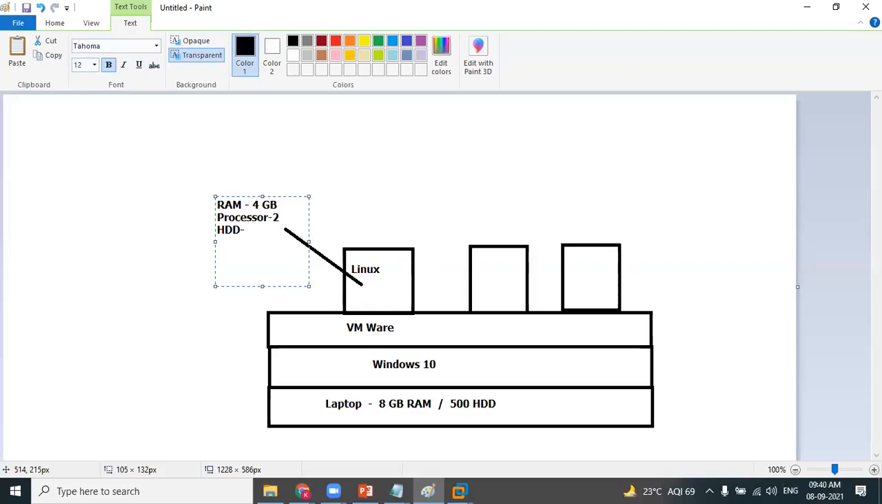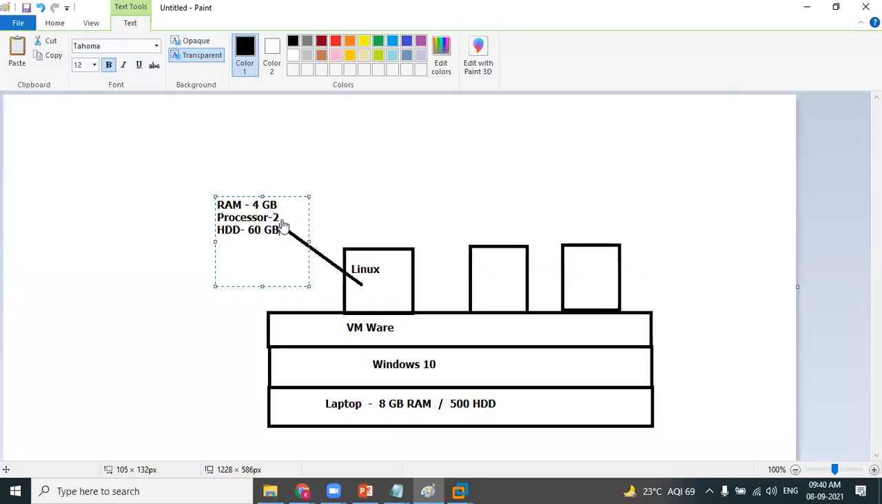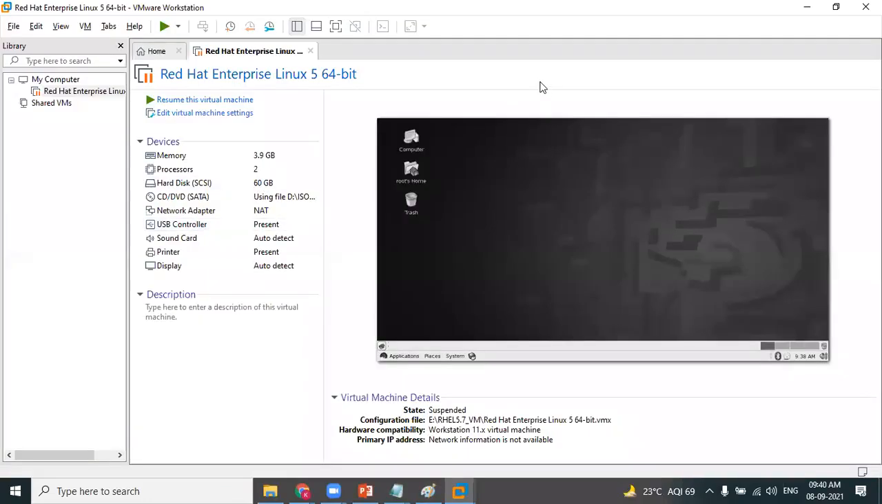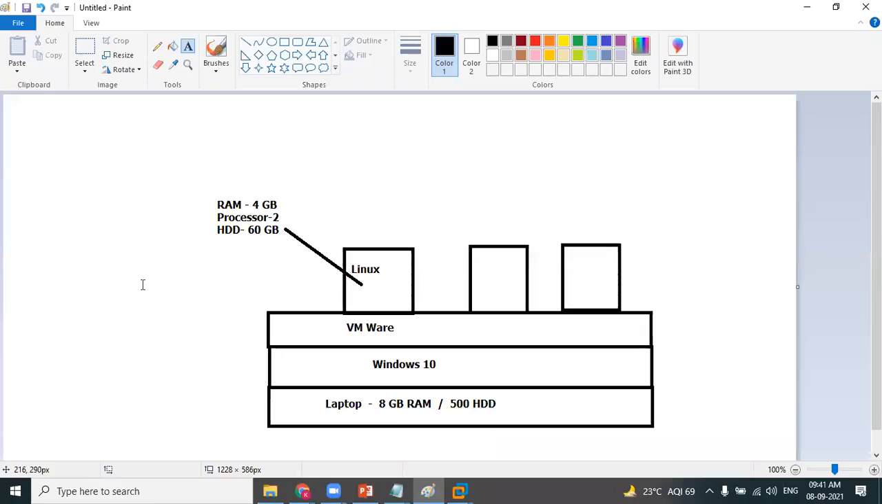How much hard disk space have I allocated to the Linux machine? The total hard disk of my laptop is 500 GB. And how much have I allocated? You can see 60 GB of hard disk I have allocated. I hope you can see it. So you can clearly see the hardware allocations I have done: from my laptop, 50% of the RAM, 4 GB of memory, 2 processors, and 60 GB of hard disk. If I create some files, those files will consume that 60 GB of hard disk which I have allocated. Clear about this? These are the 3 important hardware components required to run a Linux machine, to run any virtual machine. So this is about the VMware virtualization platform.